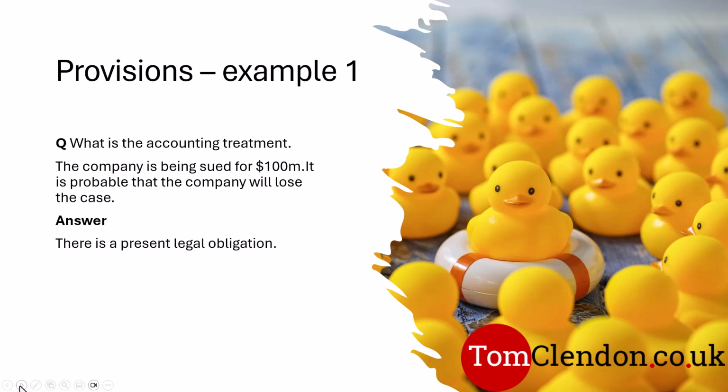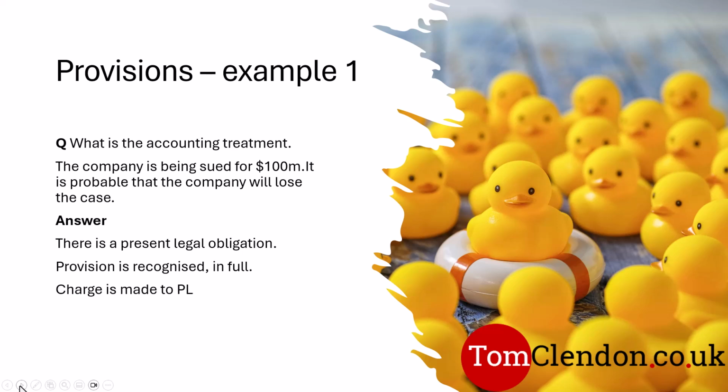There is a present legal obligation arising from a past event. We are being sued. We know that it's a probable outflow of money. It says so, probable, and we've got a number to it. So we will recognise this provision in full, the full 100 million.